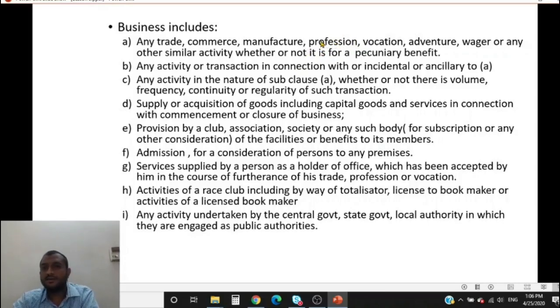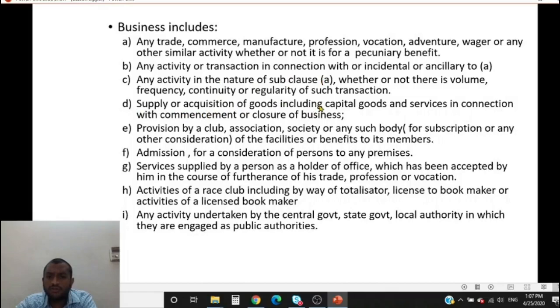Let us say he's providing it once in his lifetime to a friend, and he's charging 15 lakhs, which is below the threshold limit. He does not need to register himself, he does not need to pay tax. Understood? So this is very crucial, I think. Whether or not there is continuity, frequency, regularity of such transactions, it will still be a business.